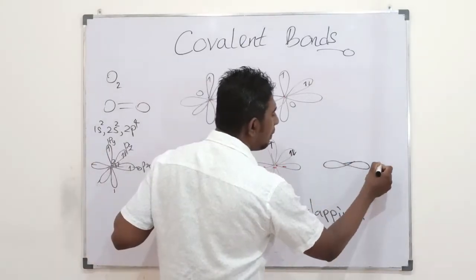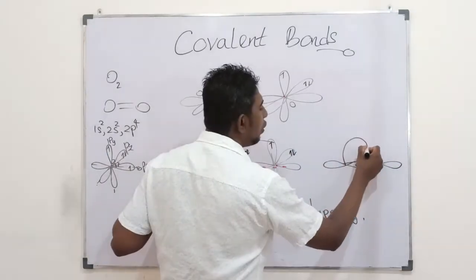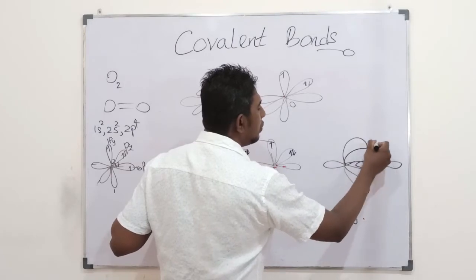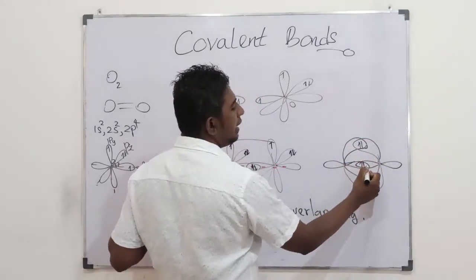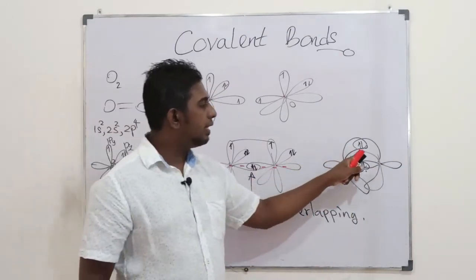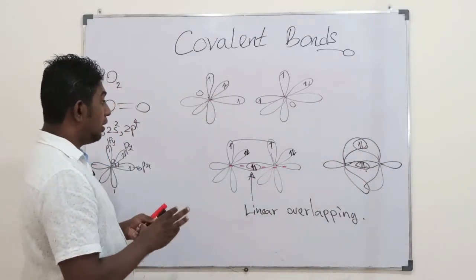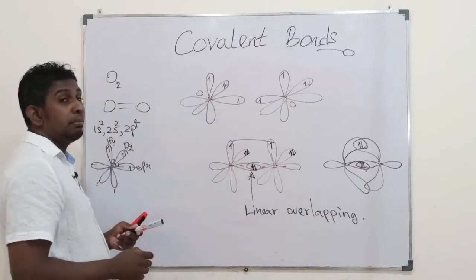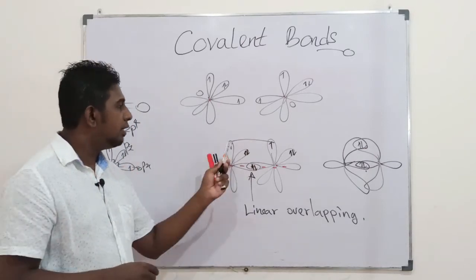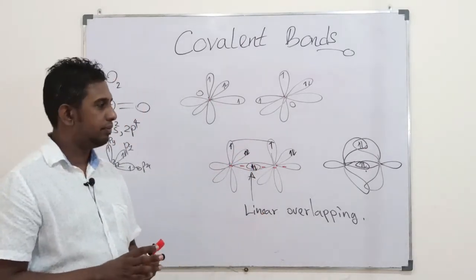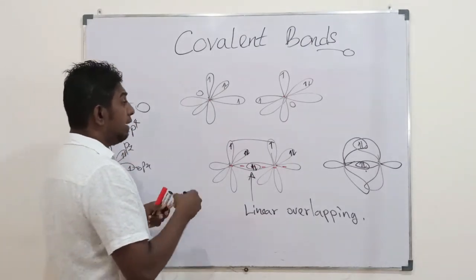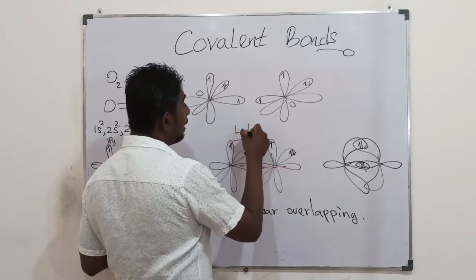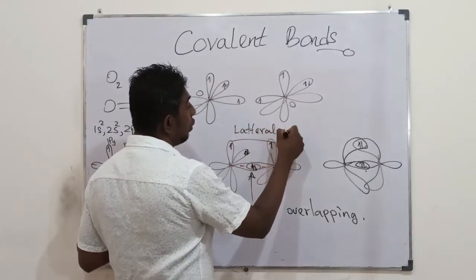You could denote that lateral overlapping just by drawing a line here, or otherwise when you have one overlapping in this way, the lateral overlapping, you could show it in this form. This is the linear overlapping. This is the lateral overlapping. You could symbolize that lateral overlapping by drawing a single line. Students, it's the second type of overlapping. We call it lateral overlapping.